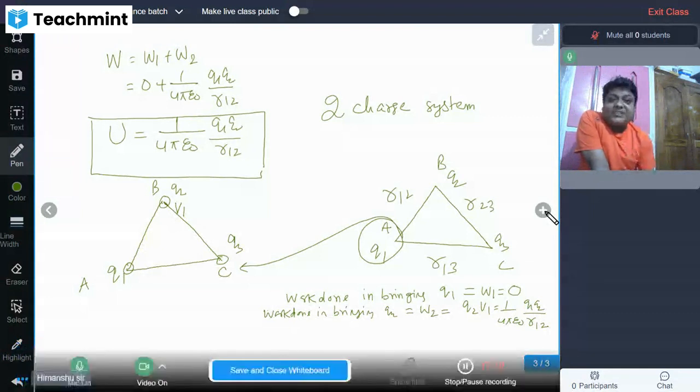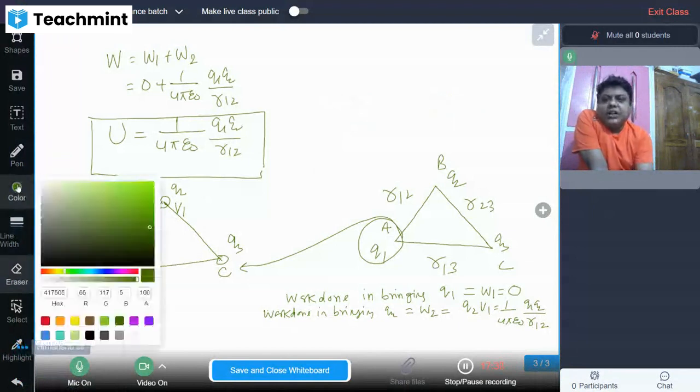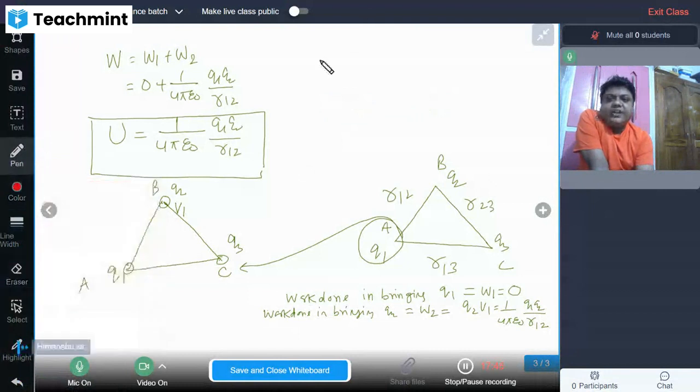And as potential energy is a scalar quantity, they will be just algebraically added up. Okay, let's move to the next page. I am making space here at the top. Let's change the color because I think it is not making a greater impact on you. Red color is the most dominating color.